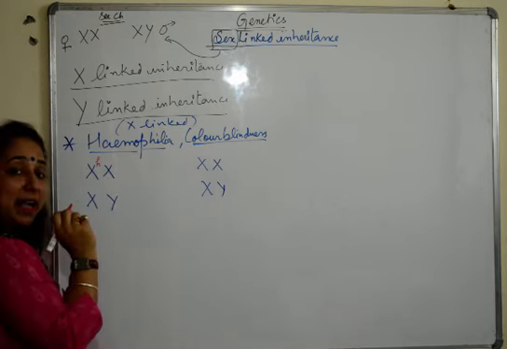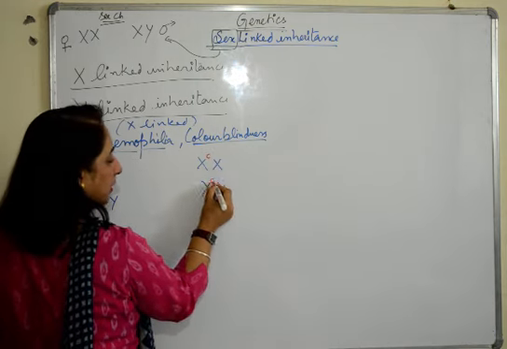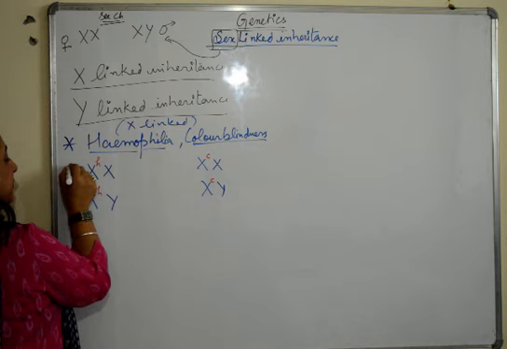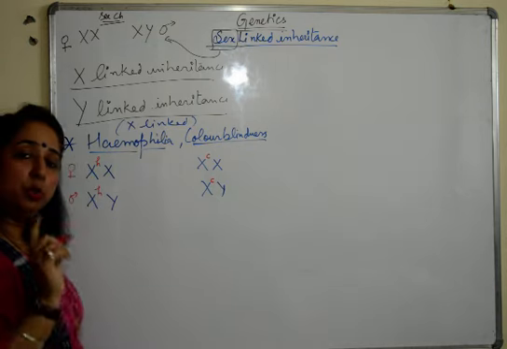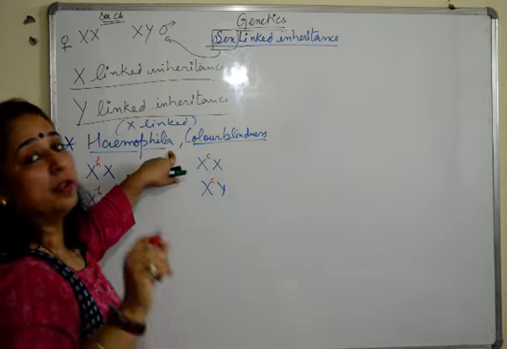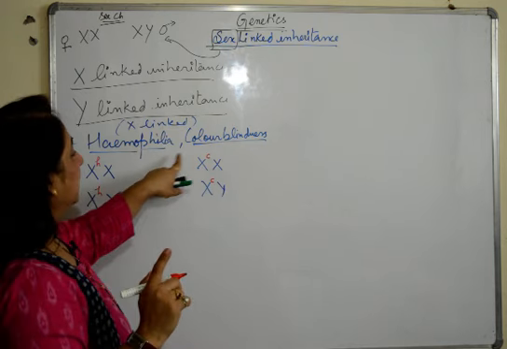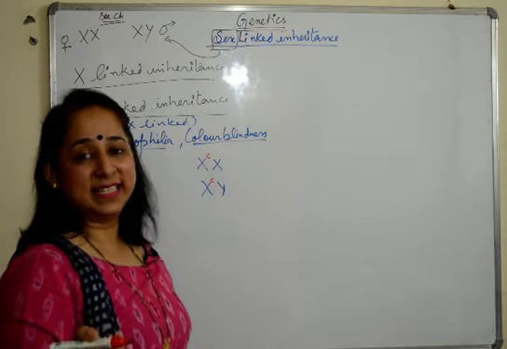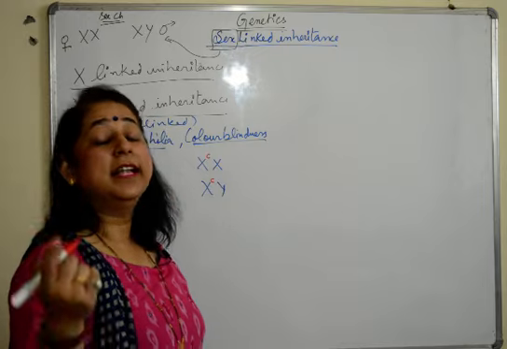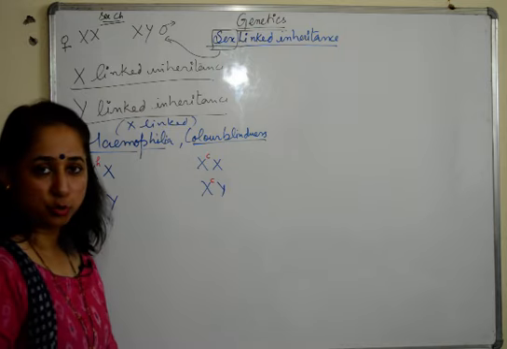So I'll write the factor with H for hemophilia and maybe C for color blindness. यहाँ पे भी अगर present होगा तो सिर्फ X पे present होगा. It will not be present on the Y chromosome, whether it is a female or a male. In both scenarios, the factor which is causing this disease is present only on the X chromosome. बहुत important चीज है. If it is X-linked, it will only be present on the X chromosome. If it is Y-linked, it is only present on the Y chromosome. We'll talk about Y chromosomes बाद में. First we will discuss X chromosomes.